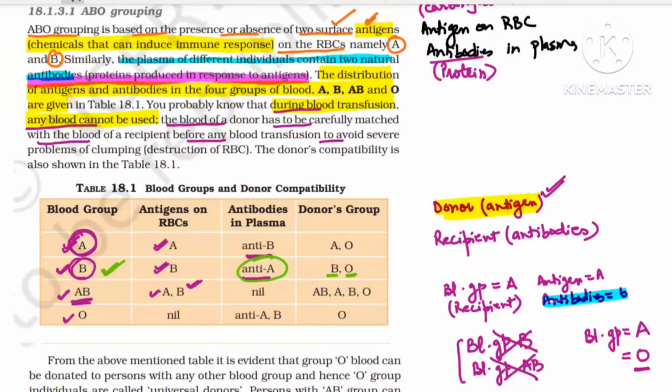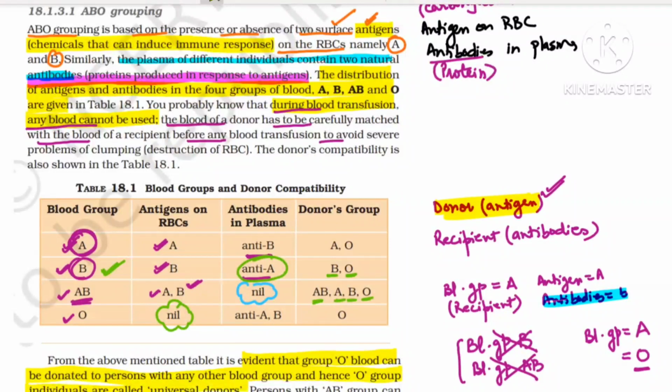So if you see in this table, from this you can check that O is the one who can give to everyone. Why? Because O does not have any antigen. And the AB blood group is the one which can take from everyone. Is it clear? It can take from A, from B, from O, and from AB. It means the AB blood group is the universal recipient. Why is it the universal recipient? Because antibodies are nil here. So it is evident that the O blood group can be donated to a person with any other blood group. That is why O is called the universal donor.